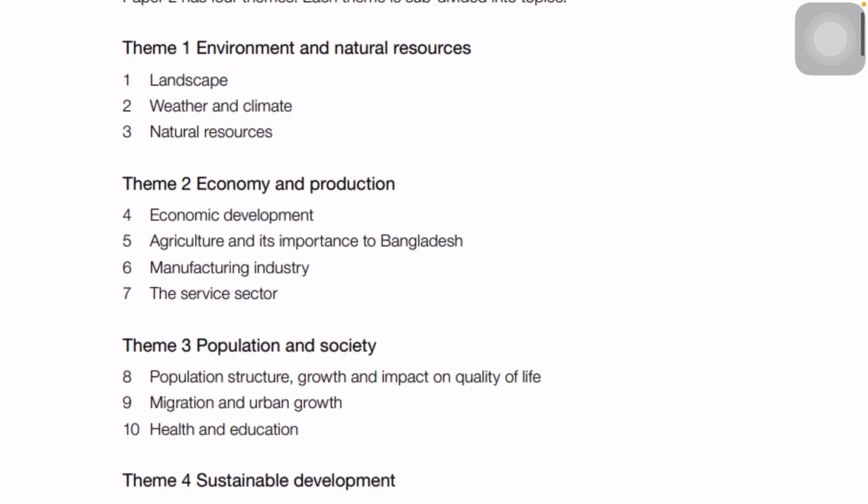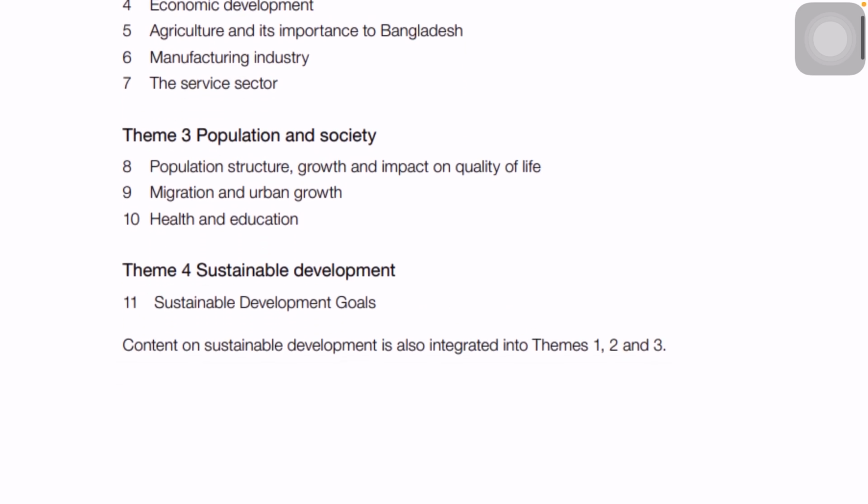In the syllabus it's clearly mentioned that students just need to know what a sustainable development goal is, and they don't need to memorize anything by heart regarding this. They just need to know what we can do to save our environment, and what type of resources we can save beforehand so that they don't get exploited, and we can save them for our future generation. That is all about sustainable development goals.